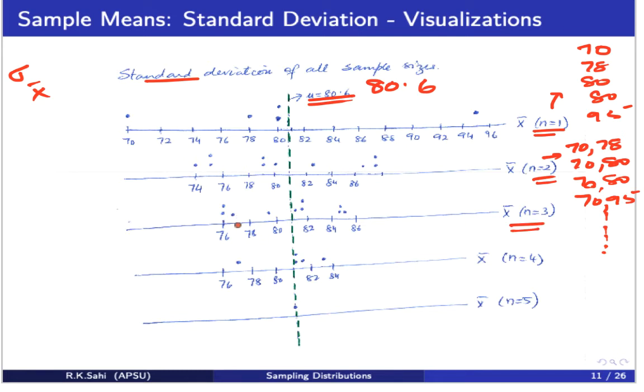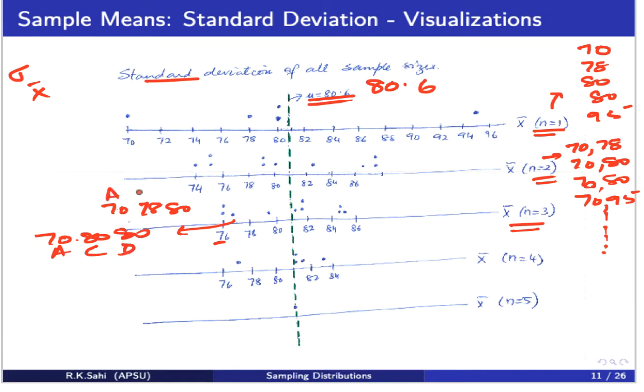When the size was 3, remember what the sample mean of each of these samples of size 3 was. So remember 76, how did 76 come about? For this one we had 70, 78, and 80. Then we also had 70, 78, 80. Then we had 76.67. For this one, we had 70, then 80 and 80. This was A, C, D.